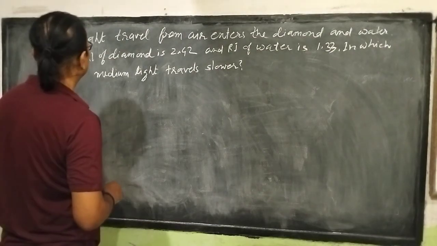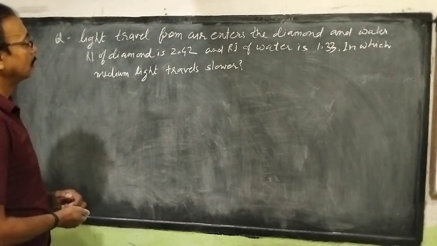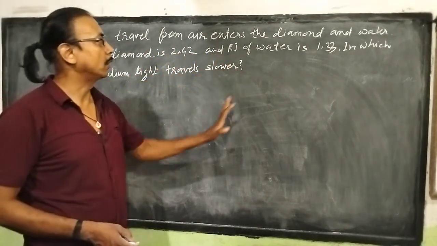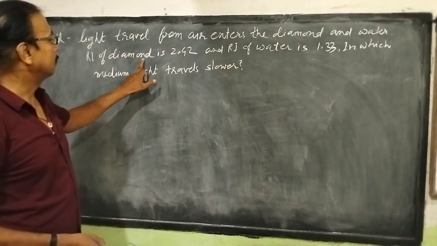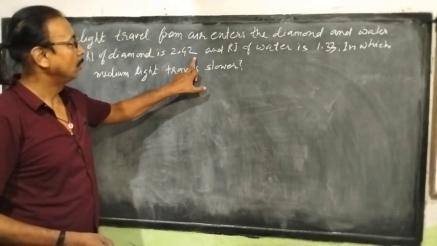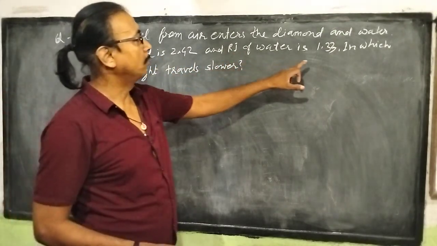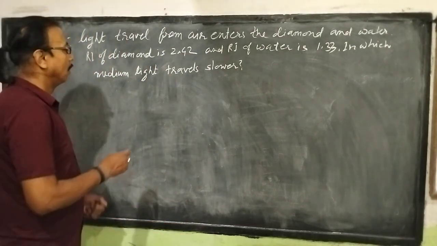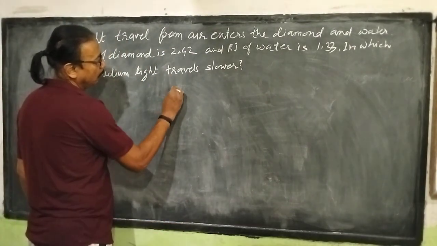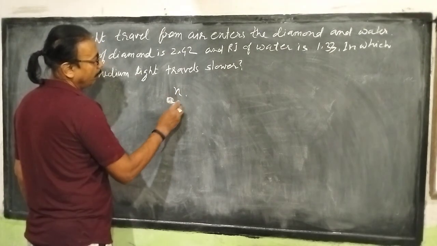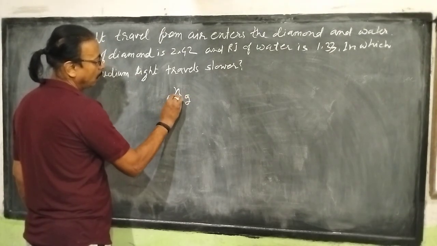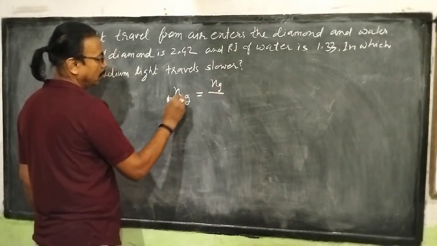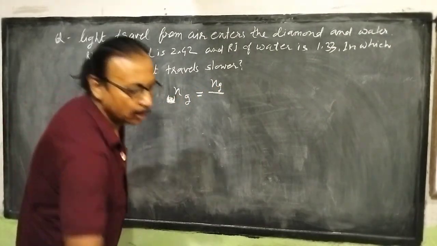First of all, in this question, we read the question. Light travels from air and enters diamond and water. The refractive index of diamond is given as 2.42 and the refractive index of water is given as 1.33. In which medium does light travel slower? If we want to find out the refractive index of glass with respect to water, it will be equal to the refractive index of glass. This is the relative refractive index.